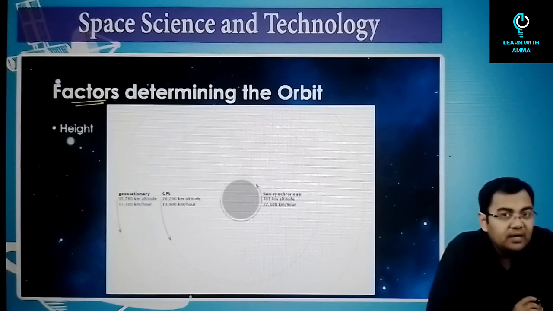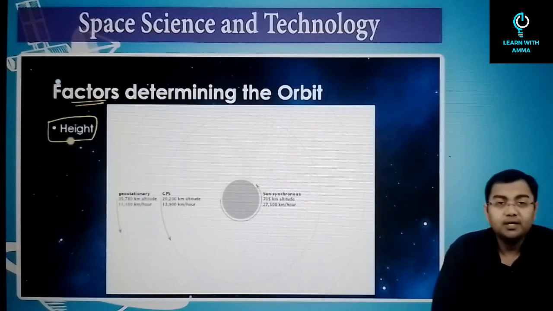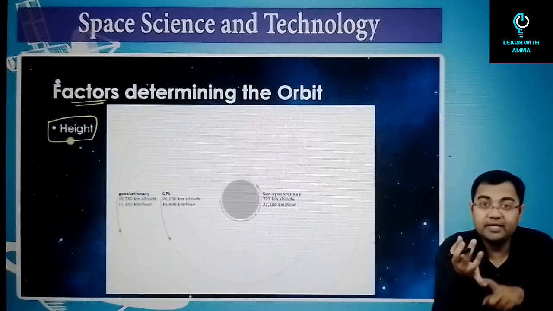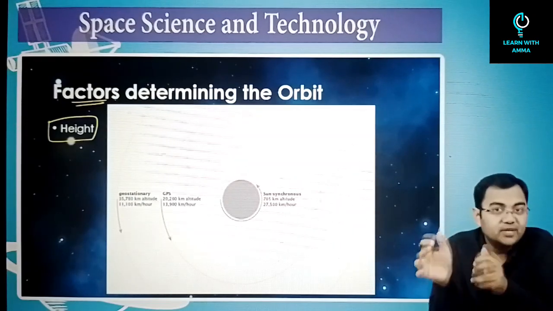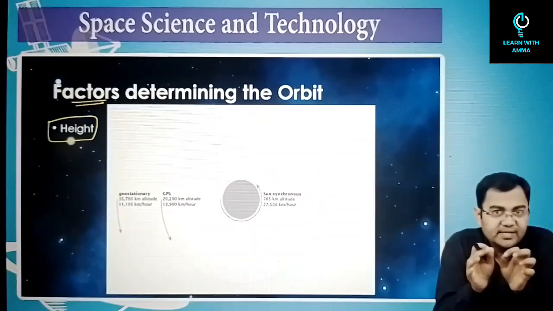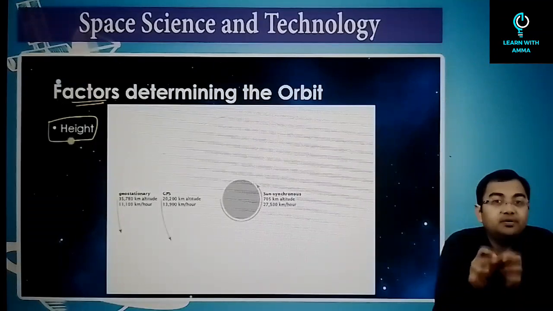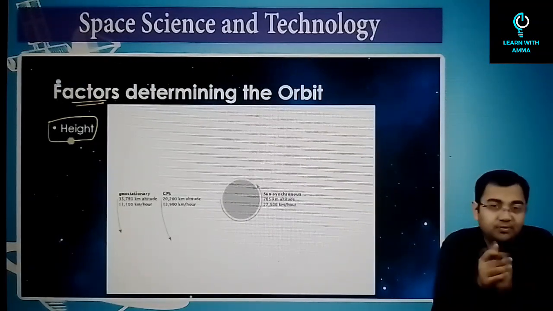So the first factor that we have understood is the height, right? You have the medium Earth orbit, you have the high Earth orbit, you have the low Earth orbit. So these are coming from the first factor, that is height. For example, now height will be dependent on what kind of application we have.